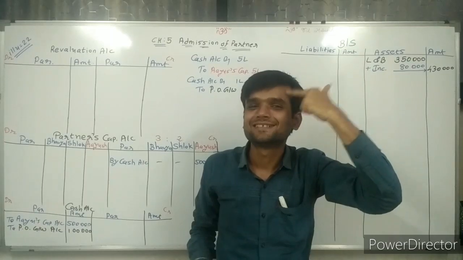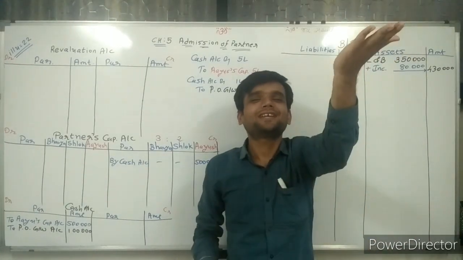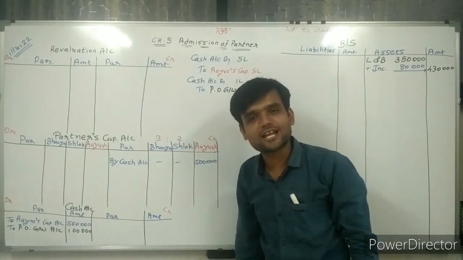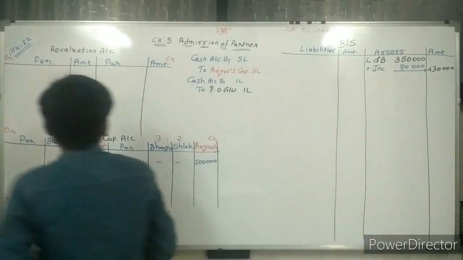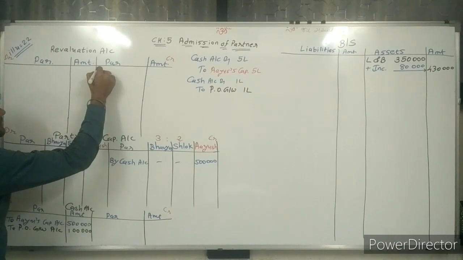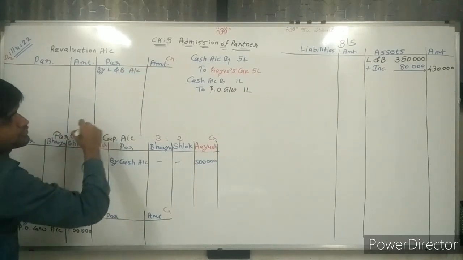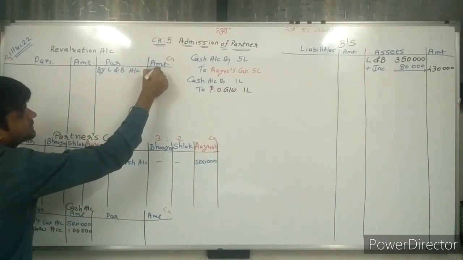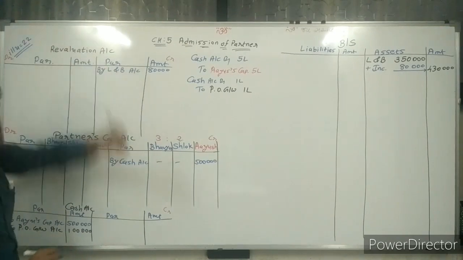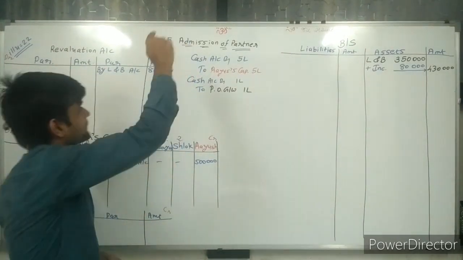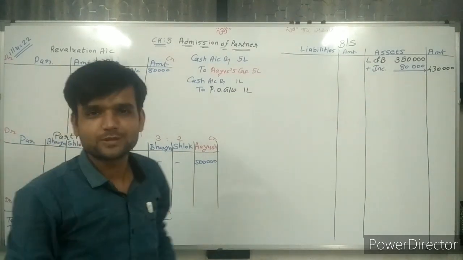Now think, sir, asset value increase. Profit means credited to revaluation account. So we are writing credited to revaluation account by land and building account 80,000. Simple. How many rupees profit? 80,000 rupees profit, so credited 80,000 rupees.